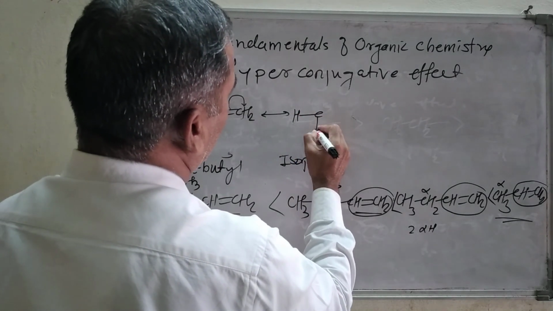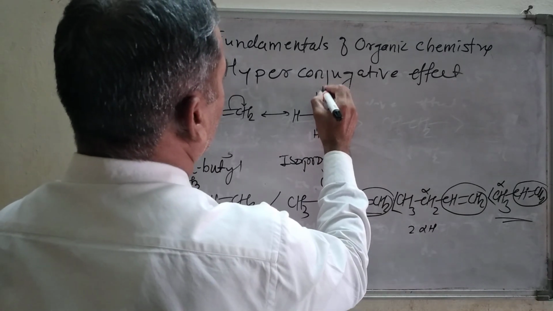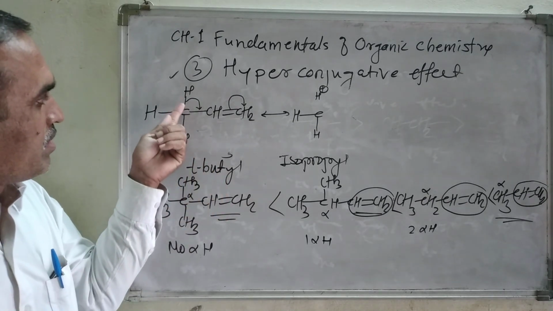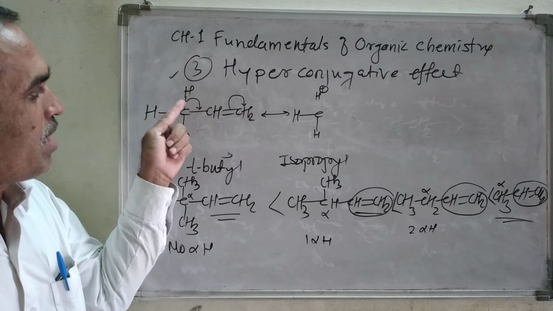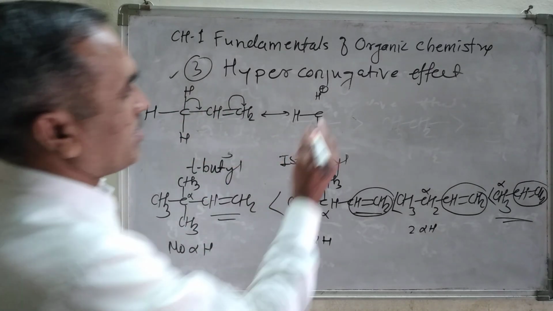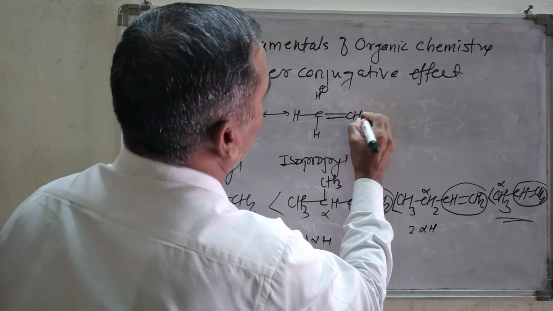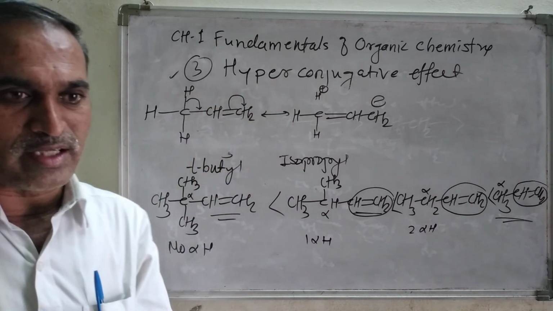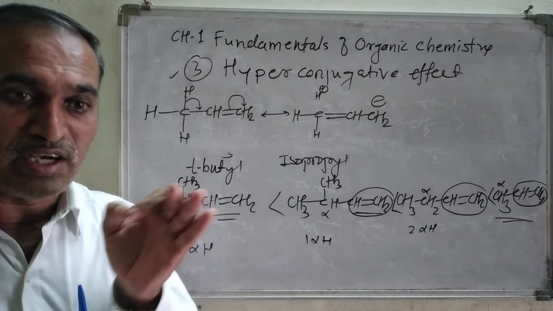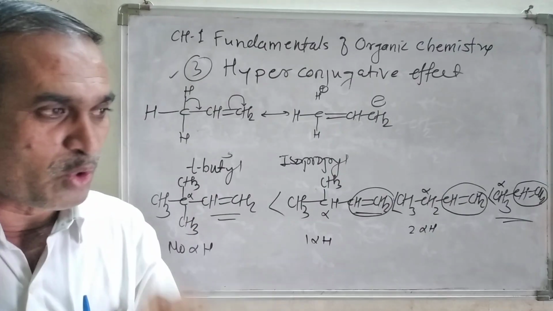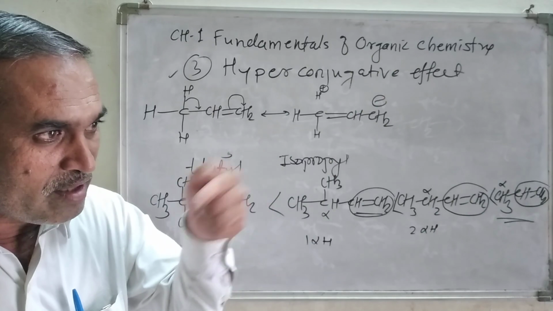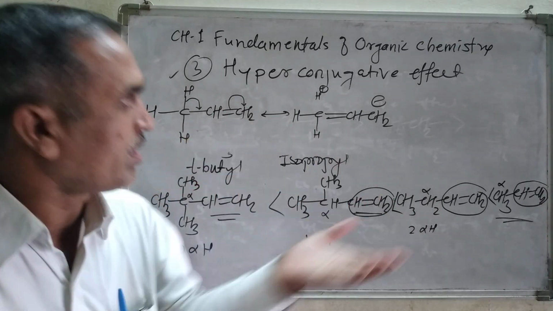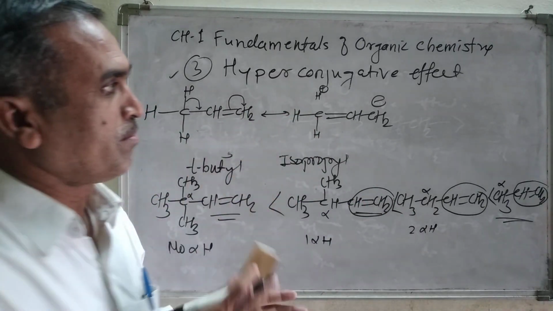H, then C, hydrogen atom, and this hydrogen atom has a positive charge over there. What I did here, I broke the sigma bond here and formed a pi bond here. Here is a double bond, then CH, then CH2 with a minus charge, right? Now this hydrogen atom has not gone anywhere, it remains in the close vicinity. Close vicinity means it is present there only, it is not going away from that carbon atom, so it remains there.